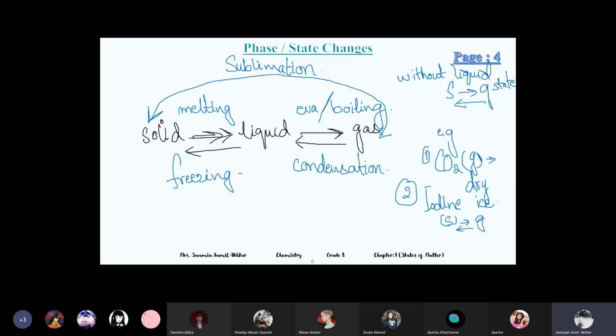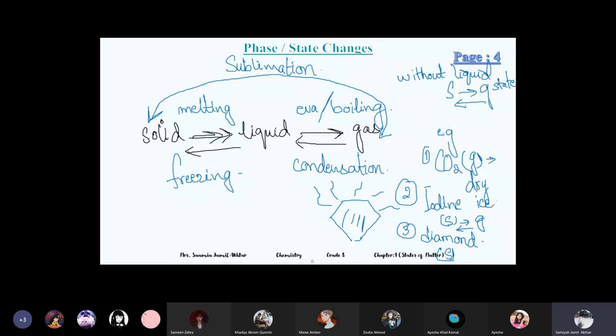Okay, third example is diamond. Although diamond has a very strong, very hard structure, when you give it a lot of heat, it directly starts to change into gas, into vapors. So diamond also shows sublimation.